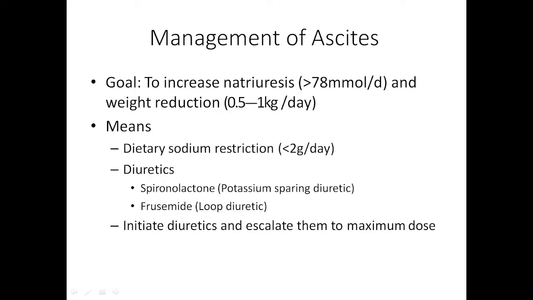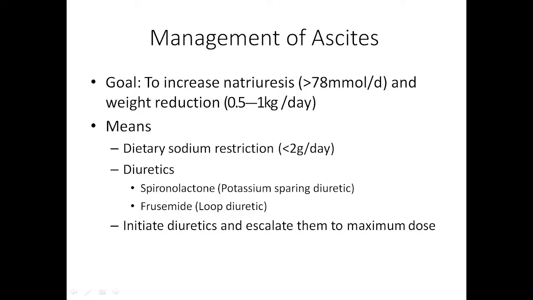Now, what is the treatment of ascites? We know that the patient is having increased sodium retention because of RAS activation. So we have to restrict sodium through diet. We have to give less than 2 gram per day of sodium. Okay.